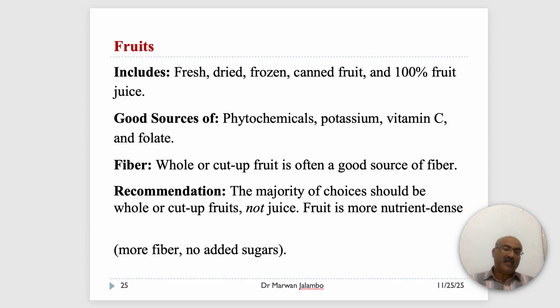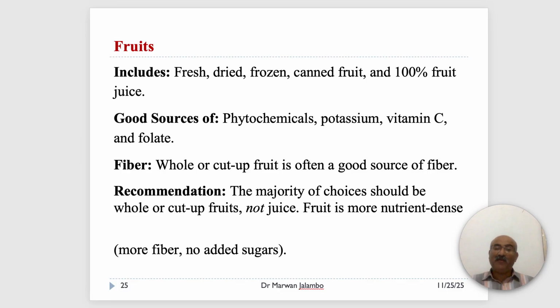A key recommendation for this group is that the majority of your choices should be whole or cut-up fruits, not juice. Why? Because whole fruits are more nutrient dense.